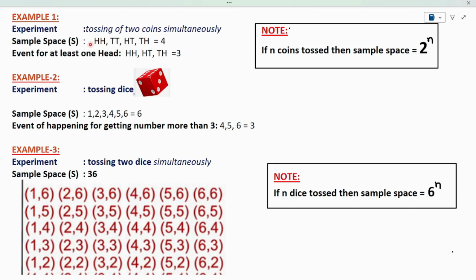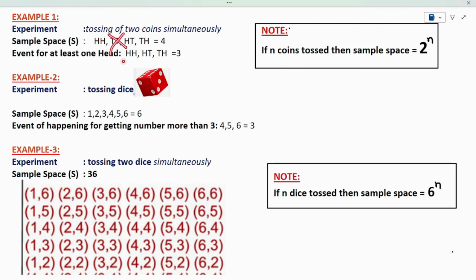See here, in the first possibility we have head, head, which means there is at least one head. So I am considering this, and I write here head, head. Why? Because I have at least one head. Then come to the second possibility, tail, tail. Is there at least one head in this possibility? No. So I won't take this tail, tail.